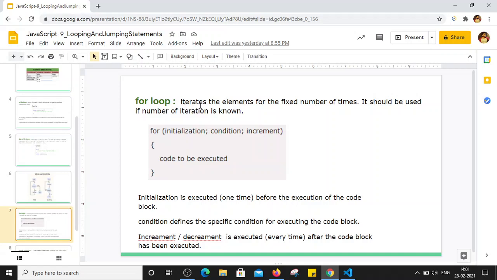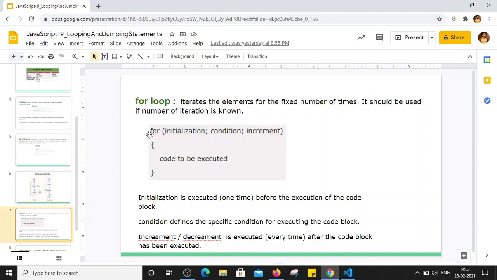The for loop statement iterates over elements a fixed number of times, and it should be used if the number of iterations is known. So if we know that we have to iterate the loop 50 times, then we can simply use a for loop. The main benefit of the for loop is that initialization, condition checking, and increment or decrement can be done in a single statement only.